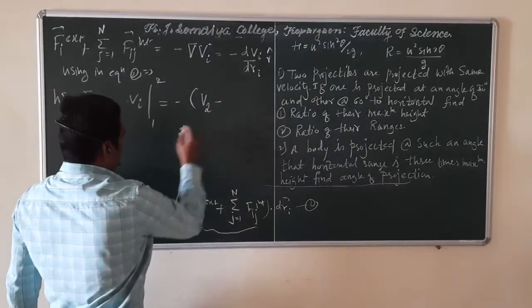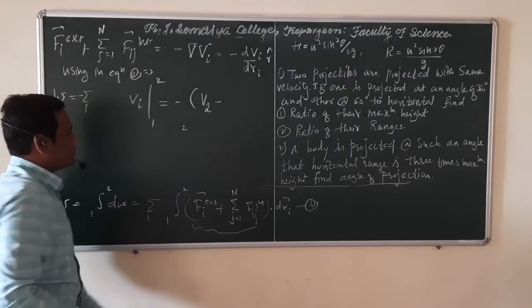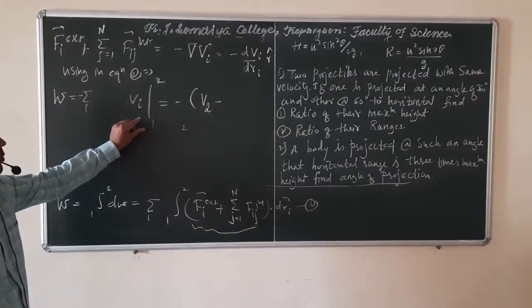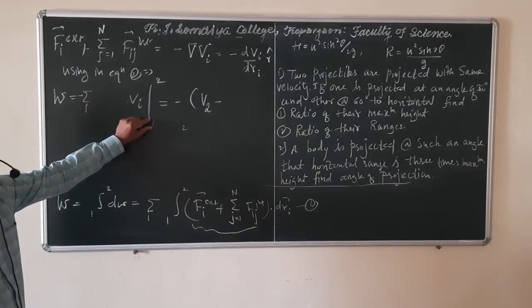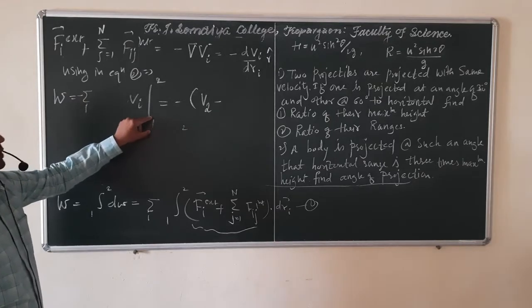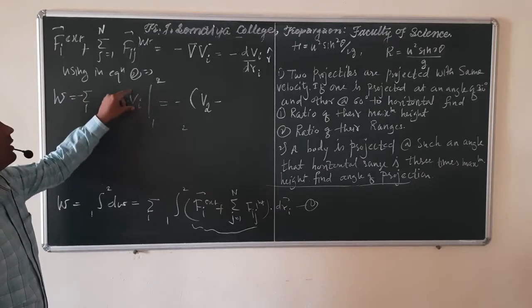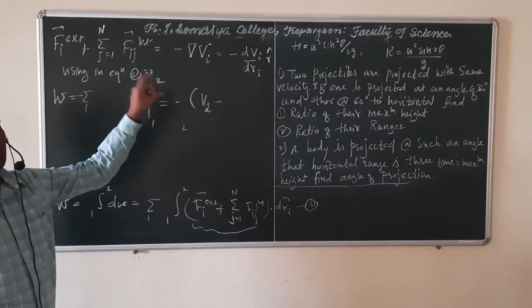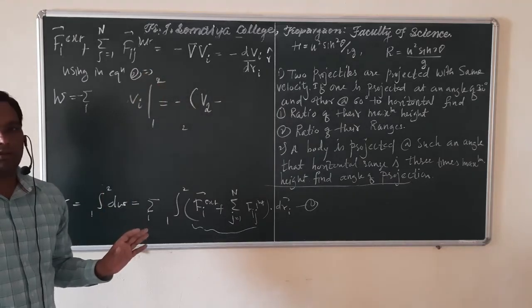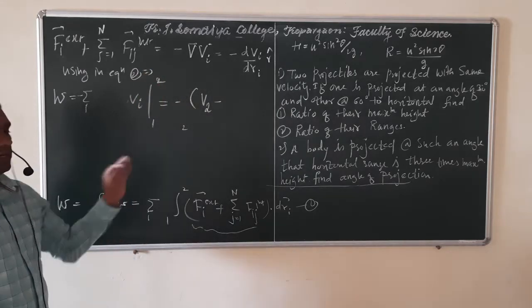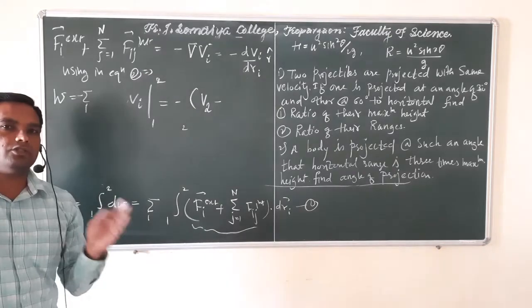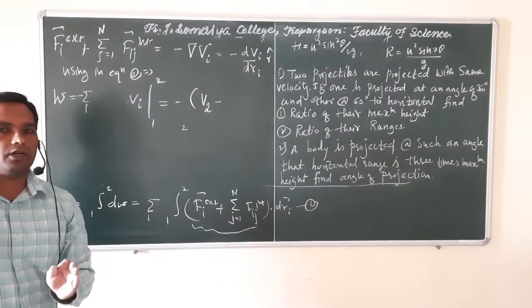If you take the lower limit minus, if you put i equal to 1, which means in the first configuration, V1 plus V2 plus V3 plus V4 plus V5, which is the potential energy of the first particle, second particle, third particle.